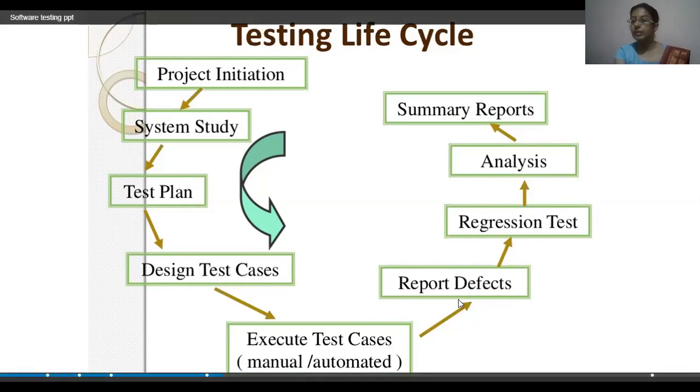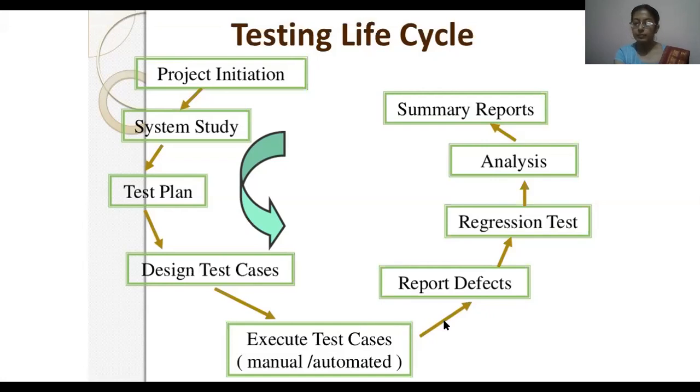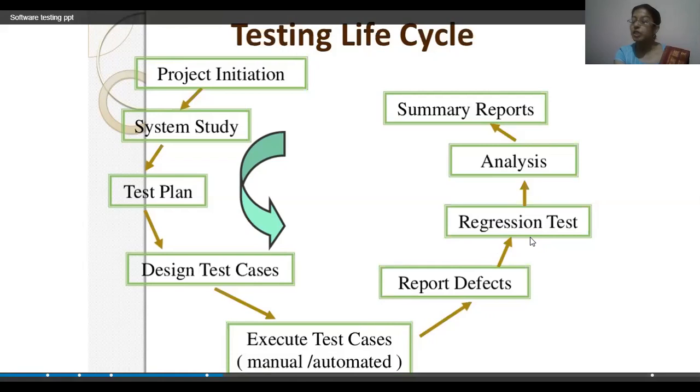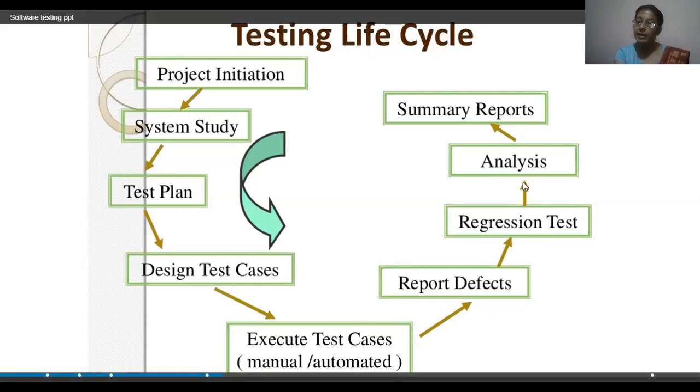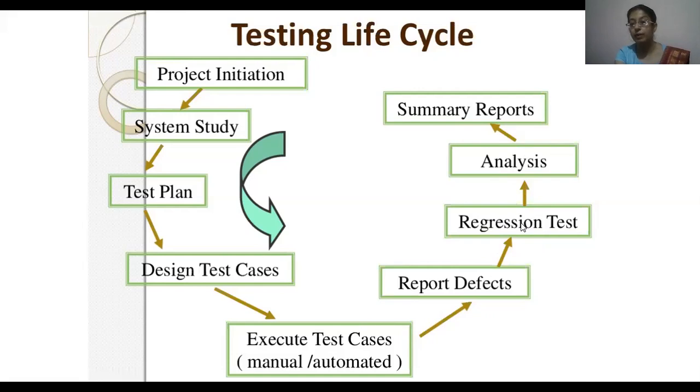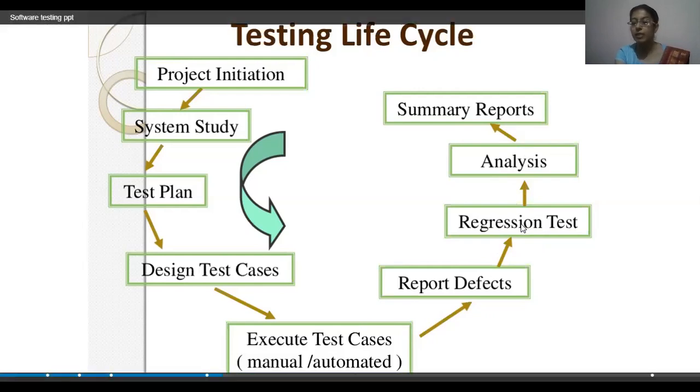Next is reporting defects. These test cases reveal defects. We have to report the defects to our programmers. And next is the regression test. Regression test means we have to test repetitively, and after that we have to analyze whatever updates were made by the testing team, what action was taken by the programmer, and how many bugs they have fixed.